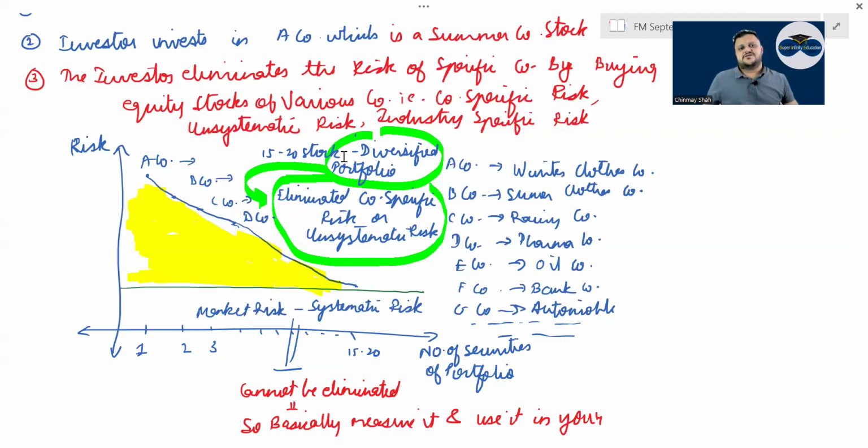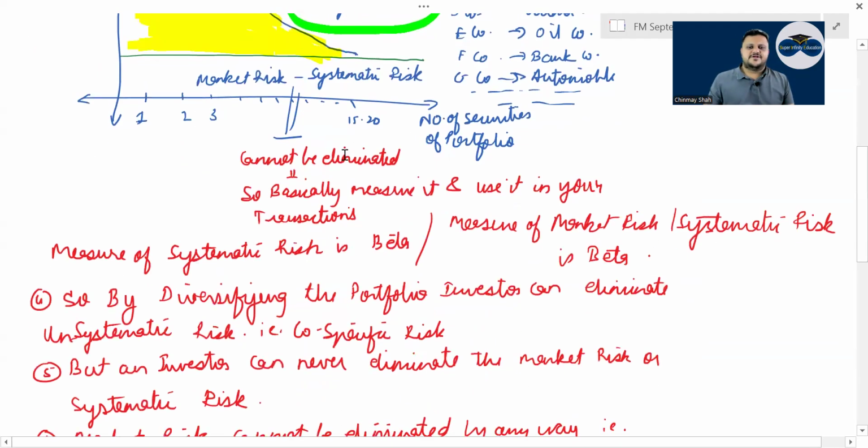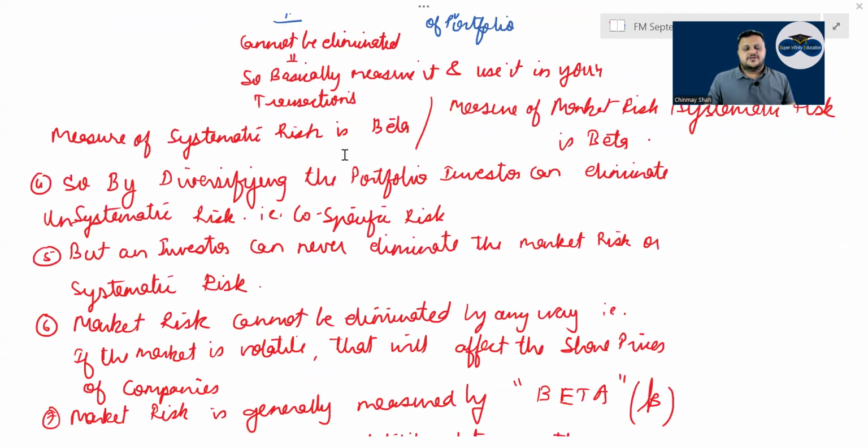Hence, unsystematic risk is completely diversified, but systematic risk can never be diversified. If it cannot be eliminated, then measure it and use it in your calculation. How do you measure systematic risk? Using beta. Beta is nothing but what? Tell me. The measure of systematic risk or measure of what? Tell me.